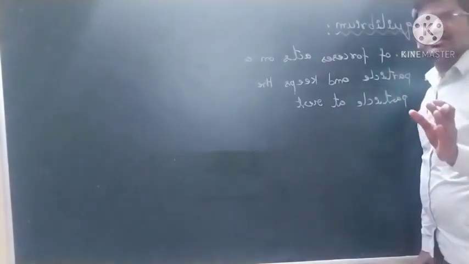So in that situation we say that the particle is said to be in equilibrium.